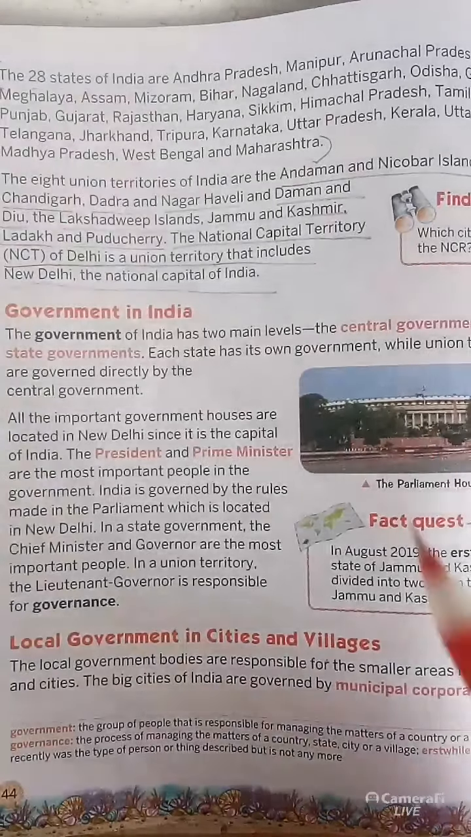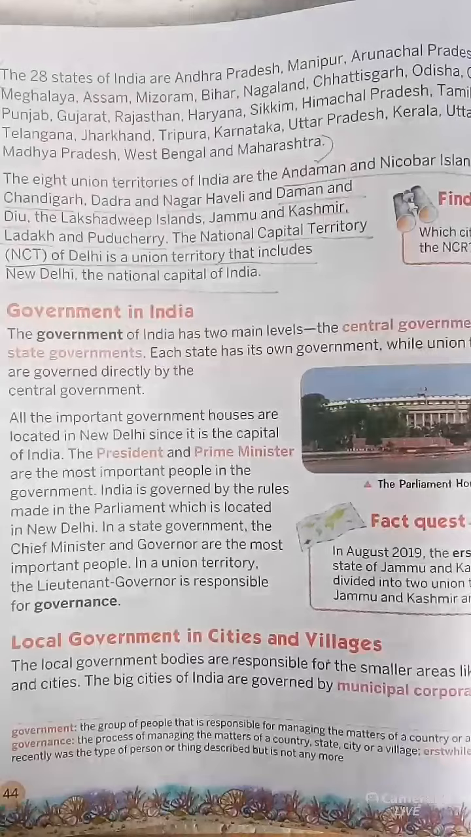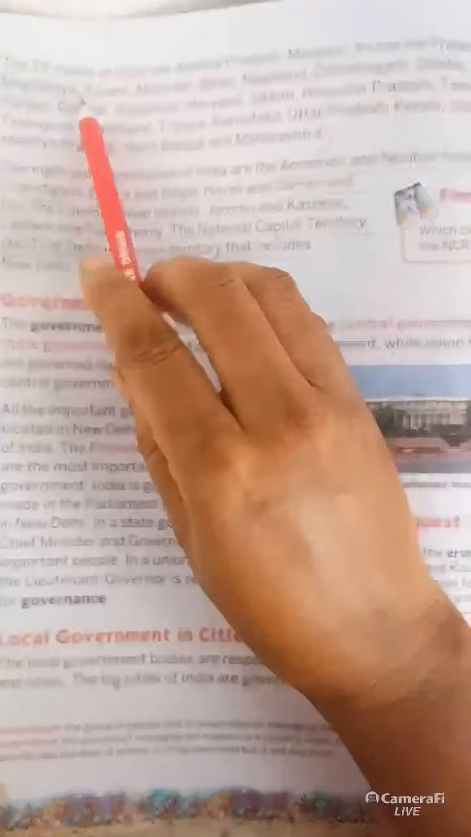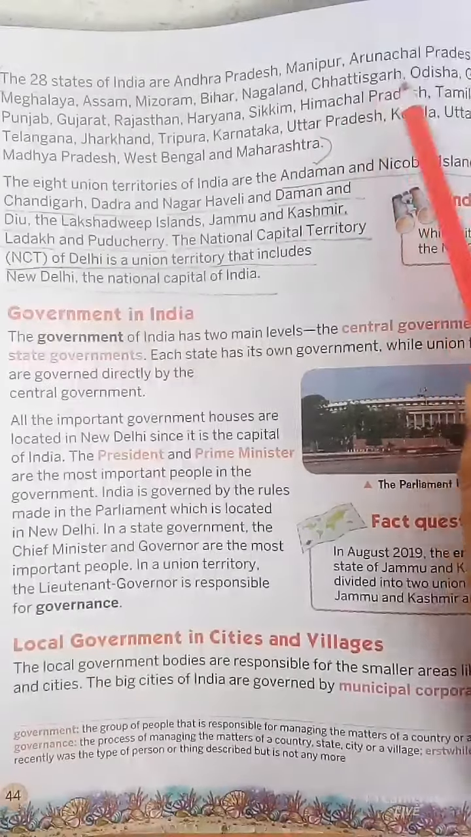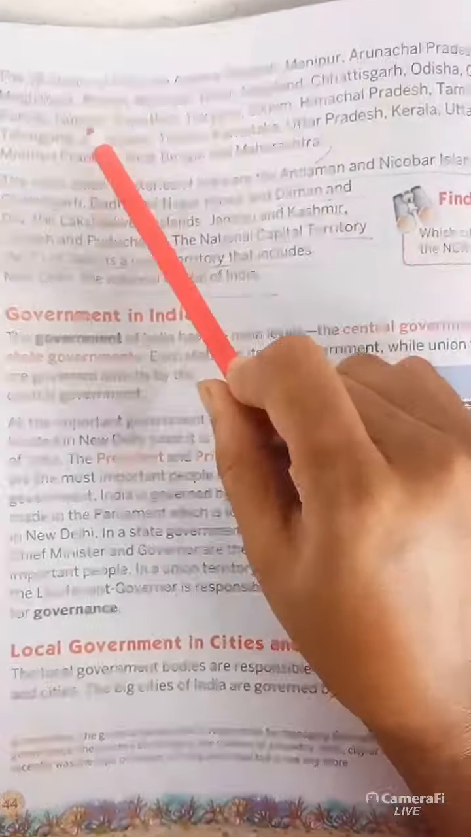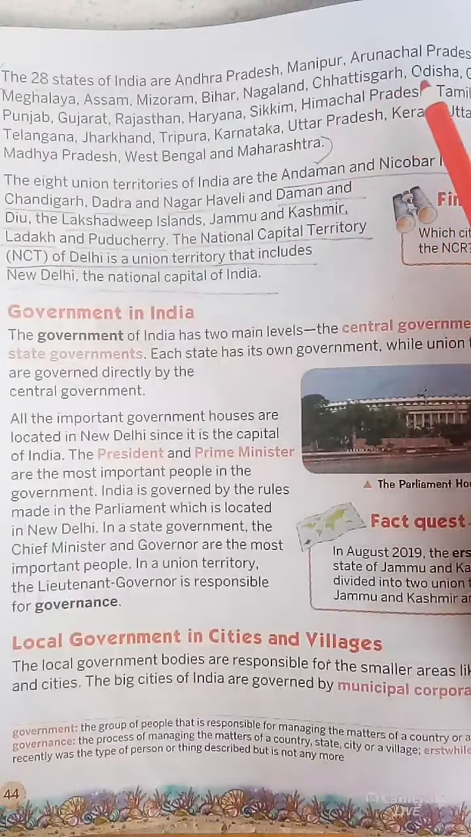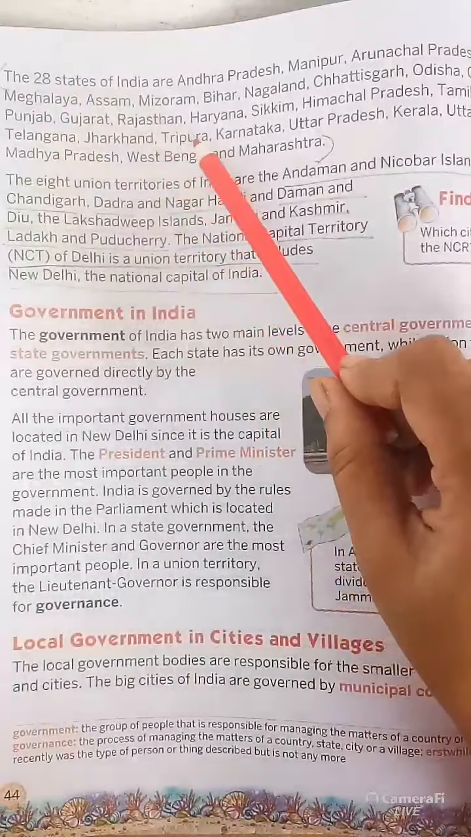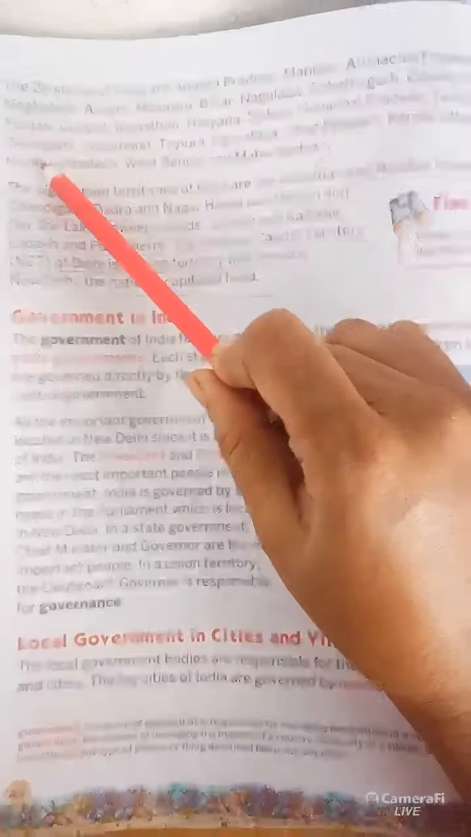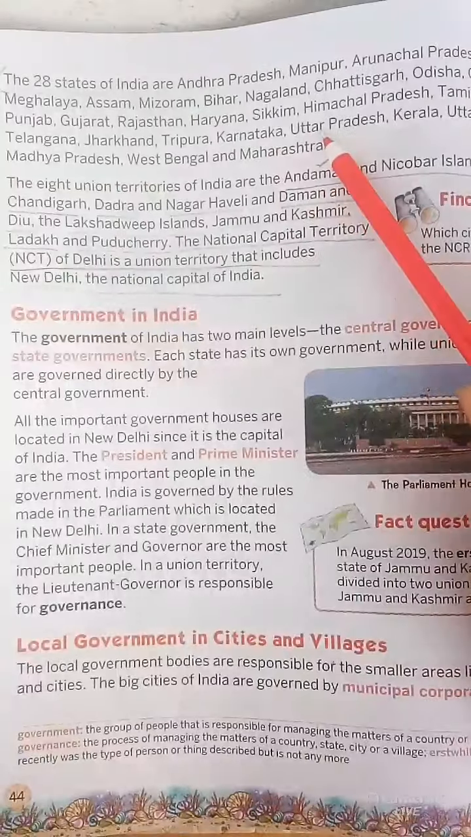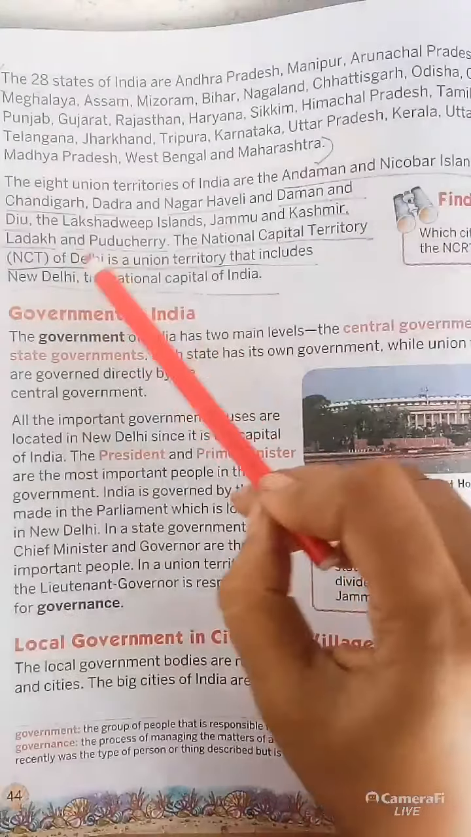Again I am repeating the names of the 28 states: Andhra Pradesh, Manipur, Arunachal Pradesh, Meghalaya, Assam, Mizoram, Bihar, Nagaland, Chhattisgarh, Odisha, Goa, Punjab, Gujarat, Rajasthan, Haryana, Sikkim, Himachal Pradesh, Tamil Nadu, Telangana, Jharkhand, Tripura, Karnataka, Uttar Pradesh, Kerala, Uttarakhand, Madhya Pradesh, West Bengal and Maharashtra. These are our states' names.